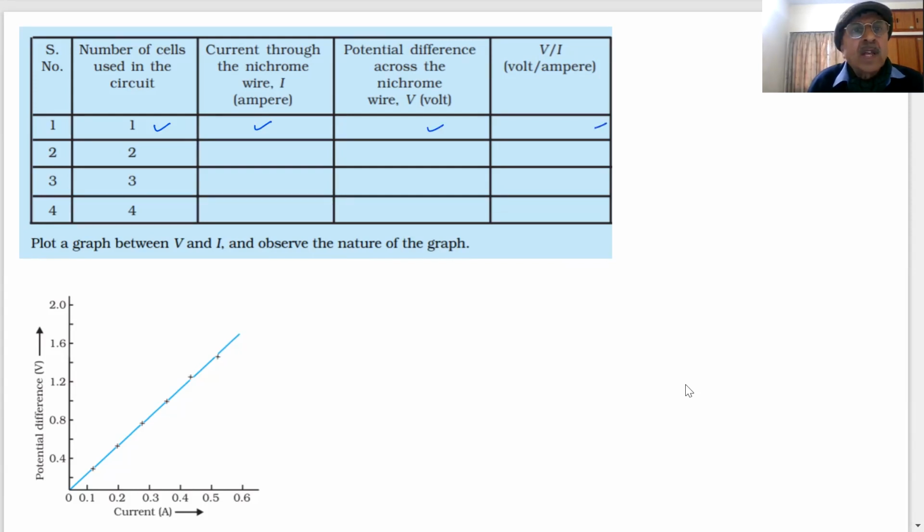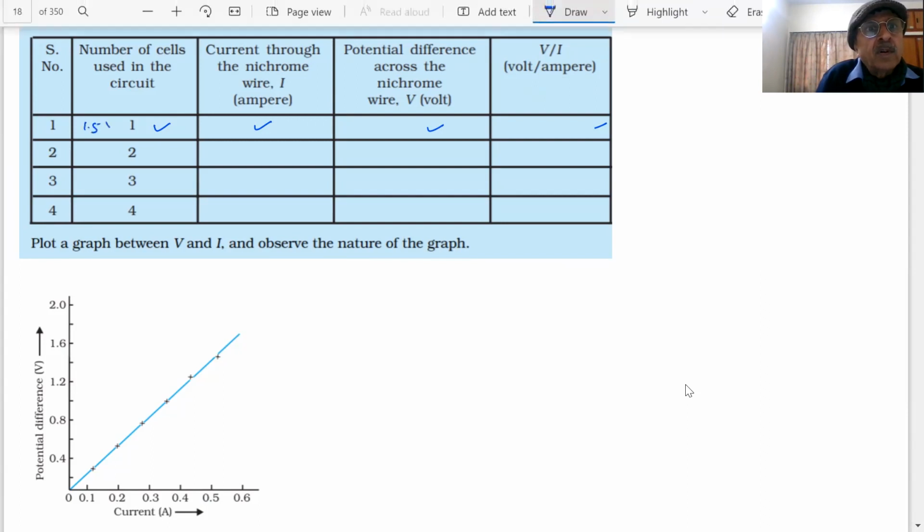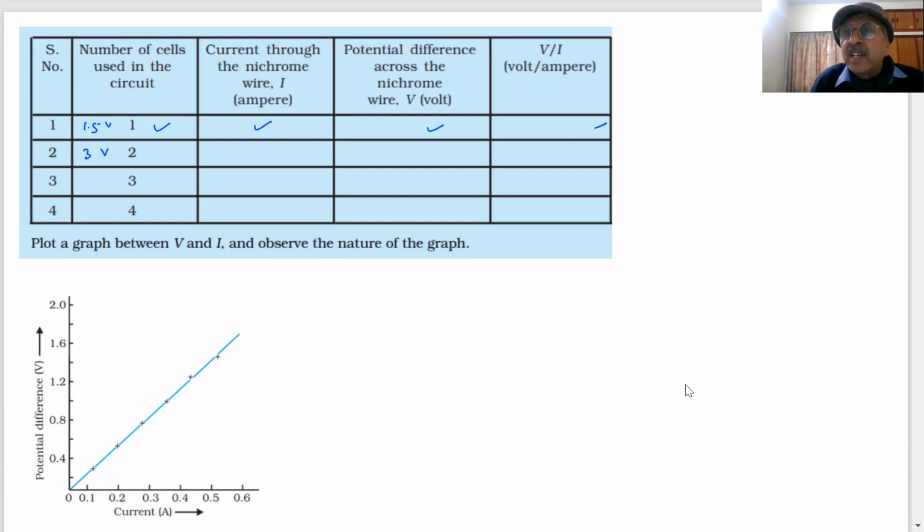Clear? Second, I will use 2 cells. Now I am doubling the voltage. 1.5 plus 1.5 is how much? 3 volt. Clear? This was 1.5 volt, here it becomes 3 volt. Now the current will increase or decrease? Let us see. We will record here, and the value of V also we will record, and V by I also we will record.